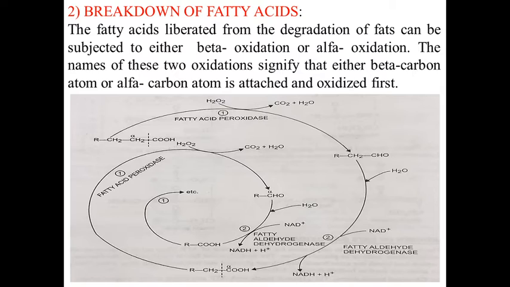It can convert fatty acids with even number of carbon atoms into those with odd number. The fatty acids with odd number of carbon atoms can be degraded by beta oxidation. The alpha oxidation involves the following steps, which are given below. The fatty acid is oxidized